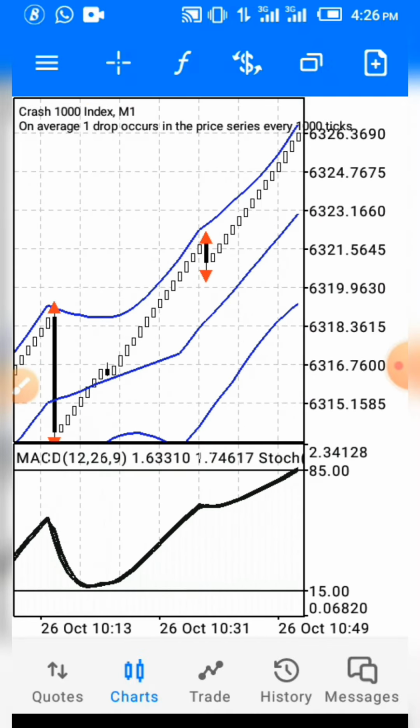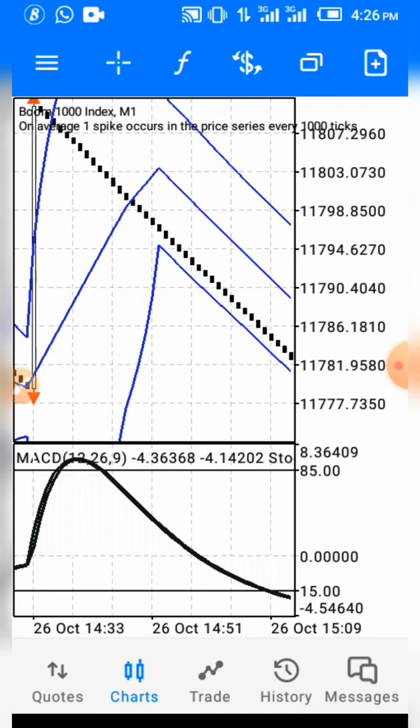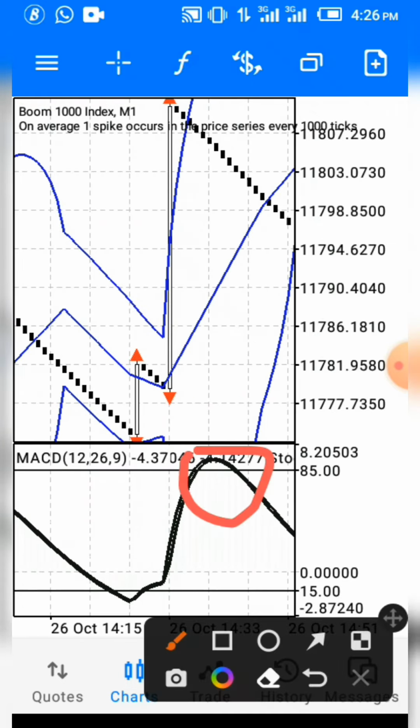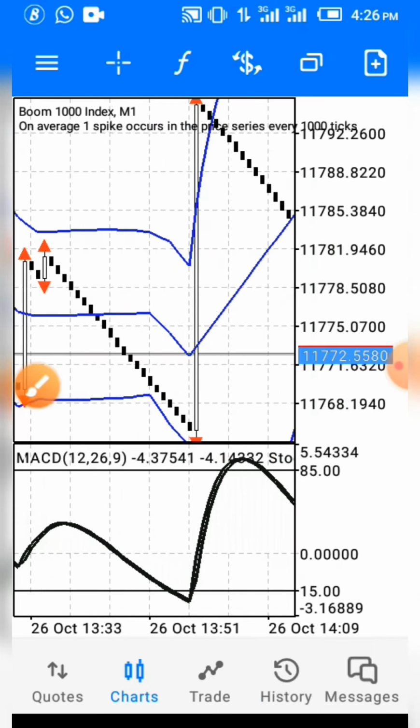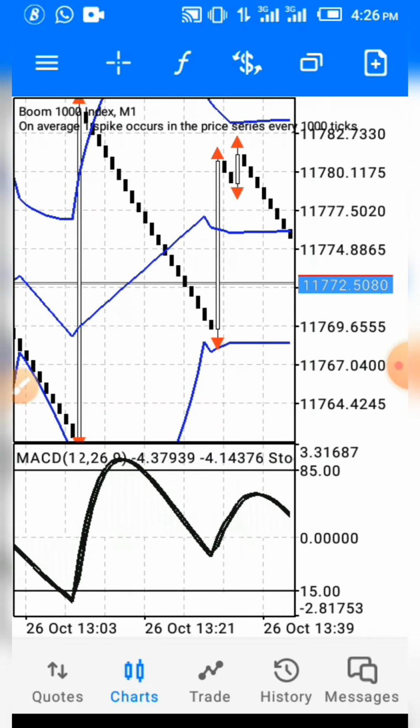So you see, that is how the strategy works. It's very simple. The same thing applied to boom. You can see right here, after the fractal, 5 candles, you are safe. You can see it keeps happening over and over again. So you can see the strategy is very simple.